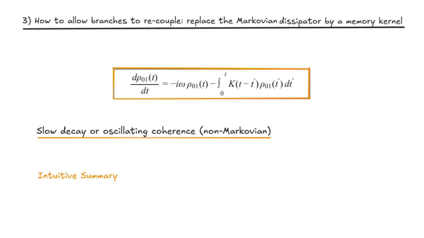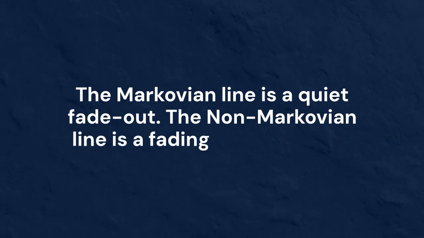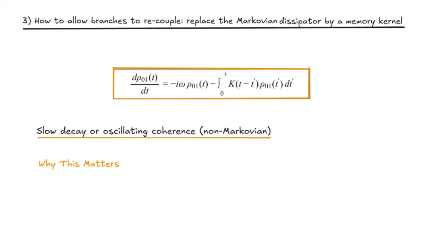Intuitive summary. The Markovian line is a quiet fade-out. The non-Markovian line is a fading echo, showing that the system and its environment are still talking to each other as time passes. Why this matters?